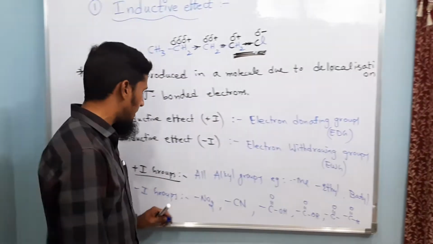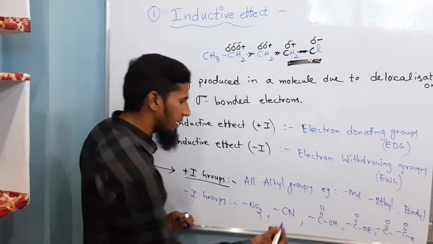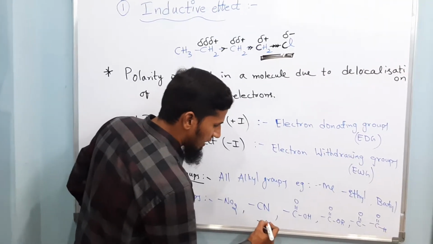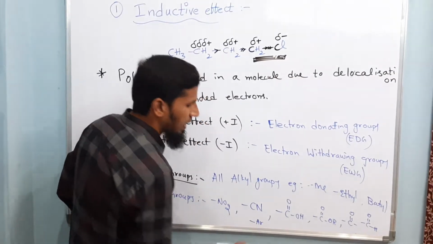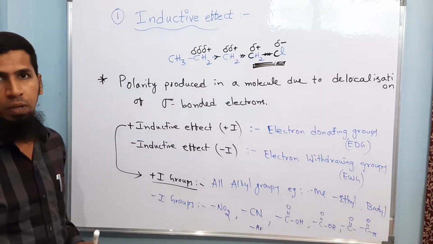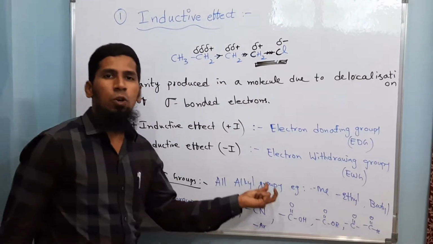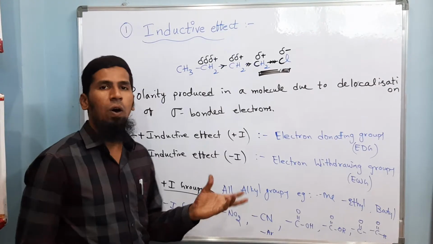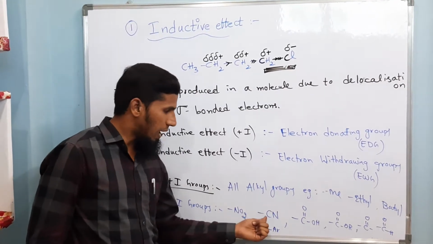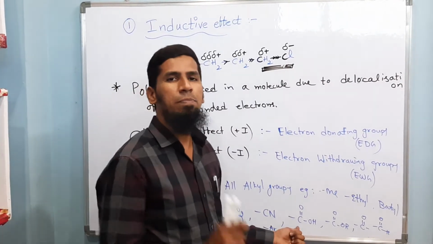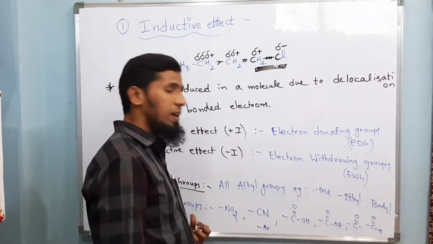These can be considered as minus I groups. And along with this, Ph, that is the aromatic ring, can also be considered as a minus I group. So all the alkyl groups are examples of plus I groups, and all the nitro, cyano, carboxylic, that is C double bond O functional groups, are considered as minus I groups.